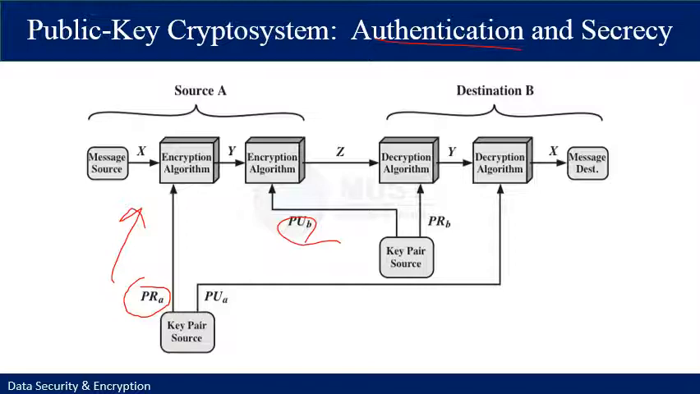The receiver alone has the matching private key. Thus confidentiality is provided. However, the disadvantage of this approach is that the public key algorithm, which is complex, must be exercised four times rather than two in each communication, such as here and here.